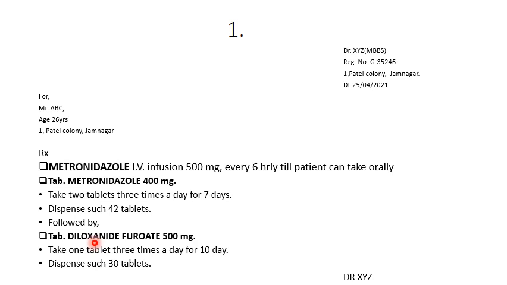Now the question arises, why are we giving both drugs, metronidazole plus diloxanide furoate? As we know the pharmacokinetic property of metronidazole, the majority of it is absorbed in the upper part of the intestine. Only a small portion reaches the lower intestine, that is the colon. And we also know that diloxanide furoate is a luminal amoebicide, which can kill the trophozoites in the colon, which are responsible for development of the cyst.